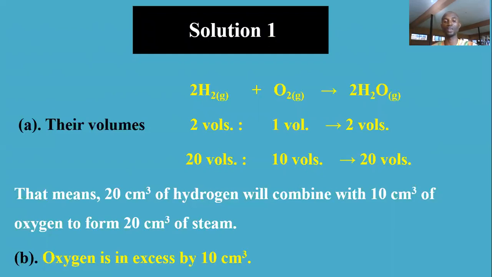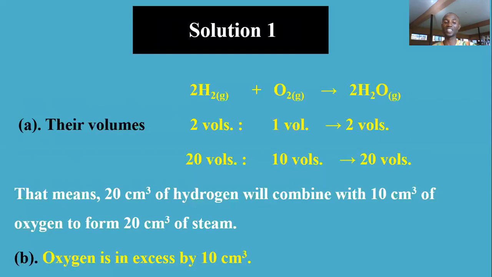Look at the equation. 2:1:2. So 2 of hydrogen, half of it will be 10. Half of 20 is 10. And the volume of hydrogen is the same with the volume of water. So 20 volume of water will be produced. That means that 20 volume of hydrogen will combine with 10 volumes of oxygen to form 20 volumes of steam. That is the question A.